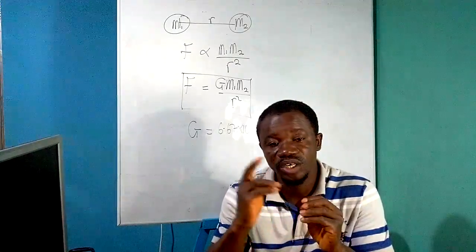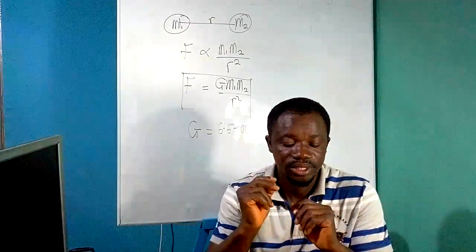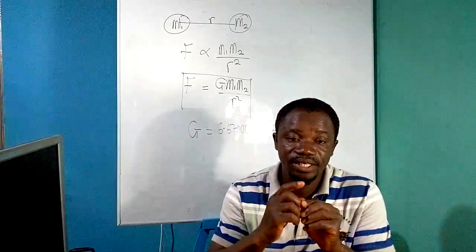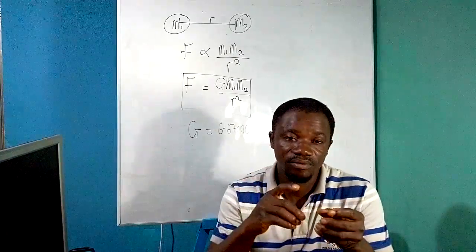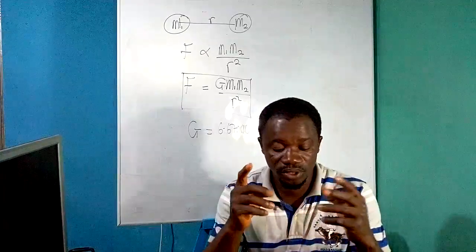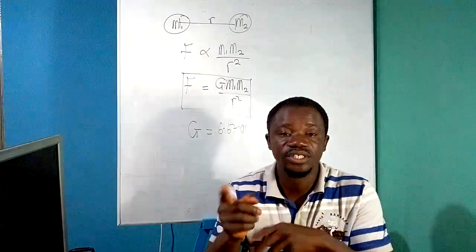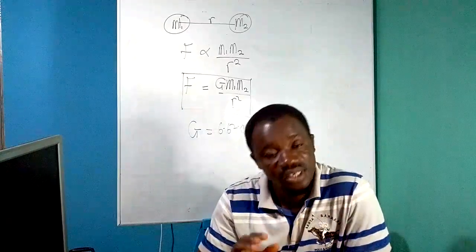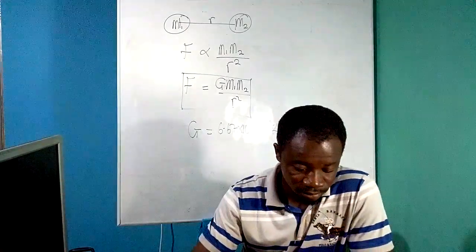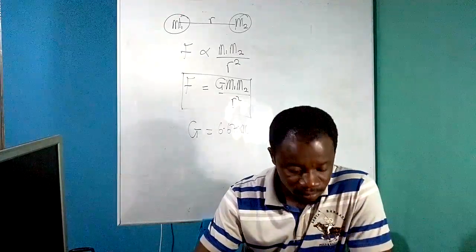These two forces are within the nucleus and produce the nuclear binding energy. We have electromagnetic force, that is force as a result of electric charges and magnetic force. And the last one is the gravitational force, which is the weakest force in the universe.